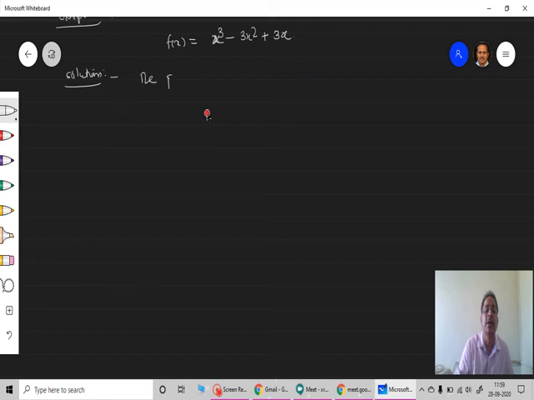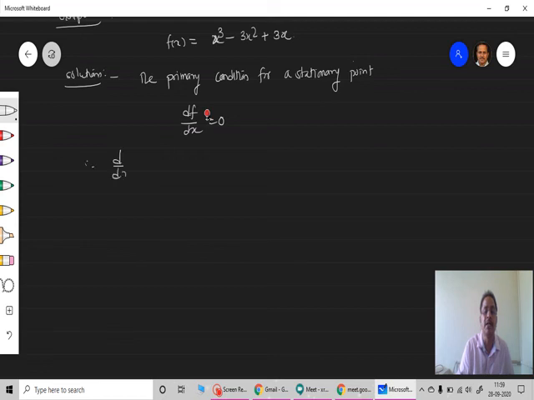Okay, again the primary condition for a stationary point is df upon dx should be equal to 0.